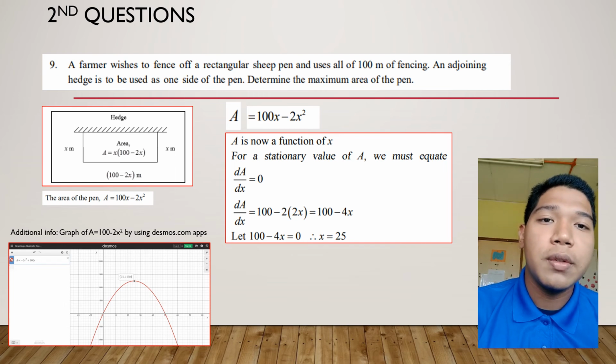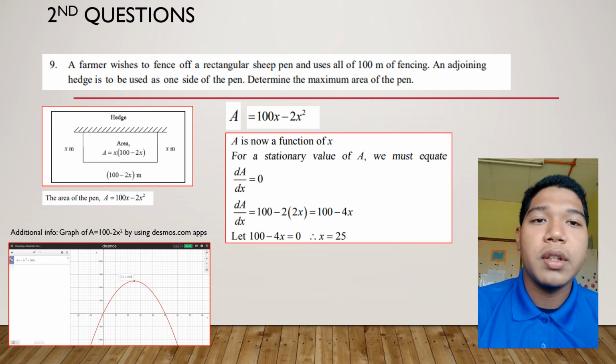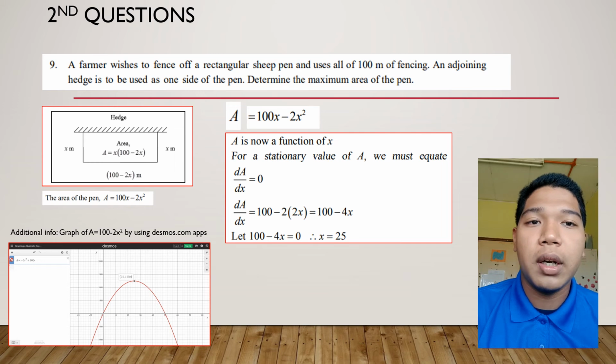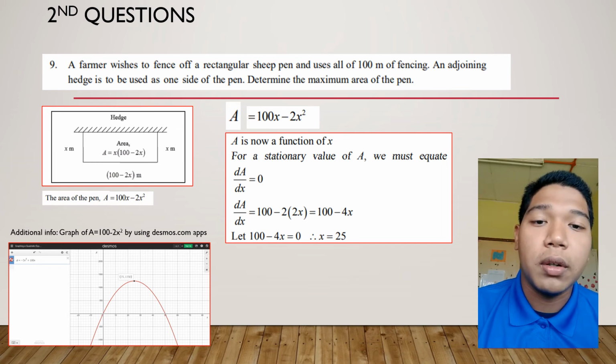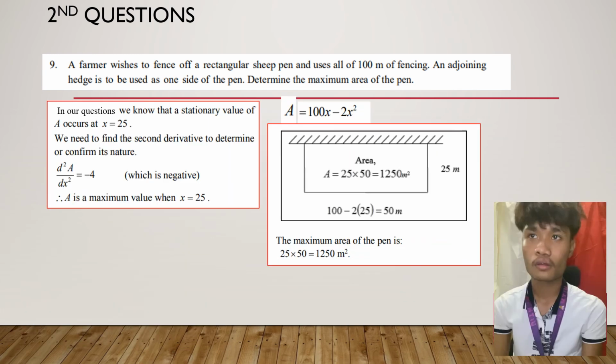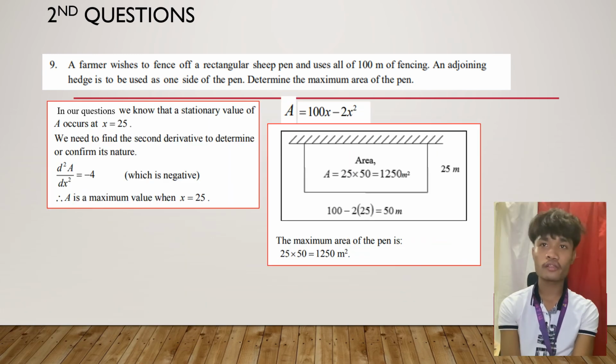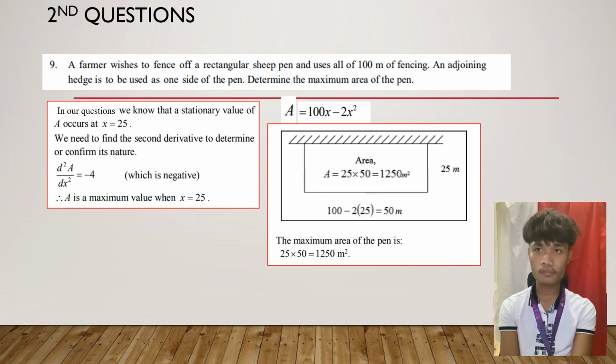And then in slide 2 we have additional info, which is the graph of A equals 100x minus 2x² using the desmos.com app. As you can see, in our question a stationary value of A occurs at x equals 25.